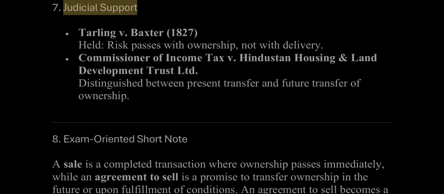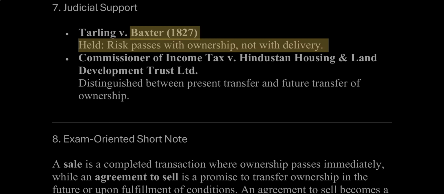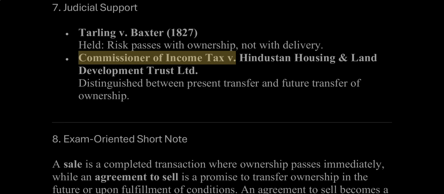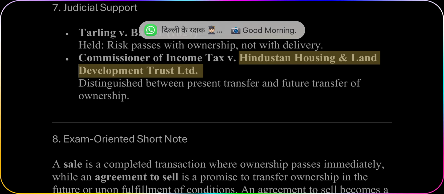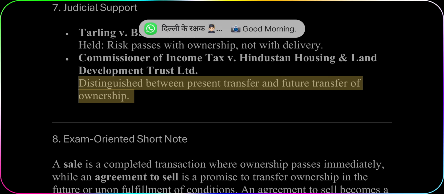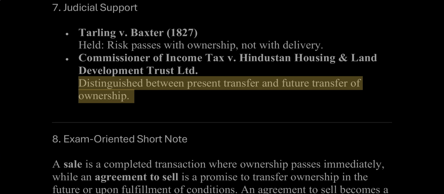7. Judicial support. Tarling v. Baxter, 1827, held that risk passes with ownership, not with delivery. Commissioner of Income Tax v. Hindustan Housing and Land Development Trust Limited distinguished between present transfer and future transfer of ownership.